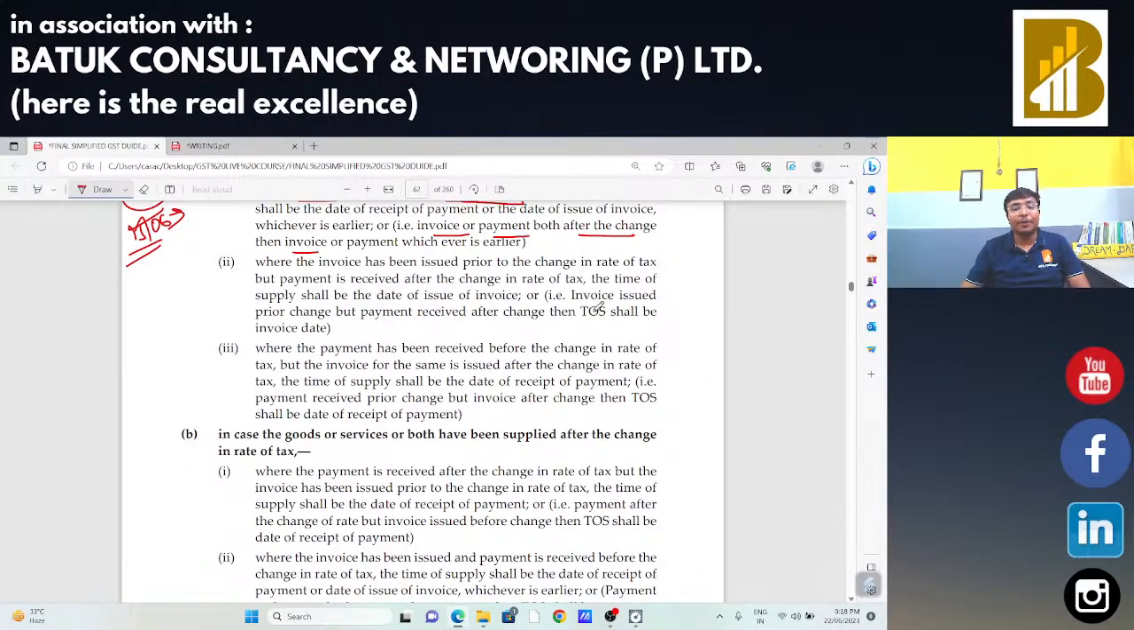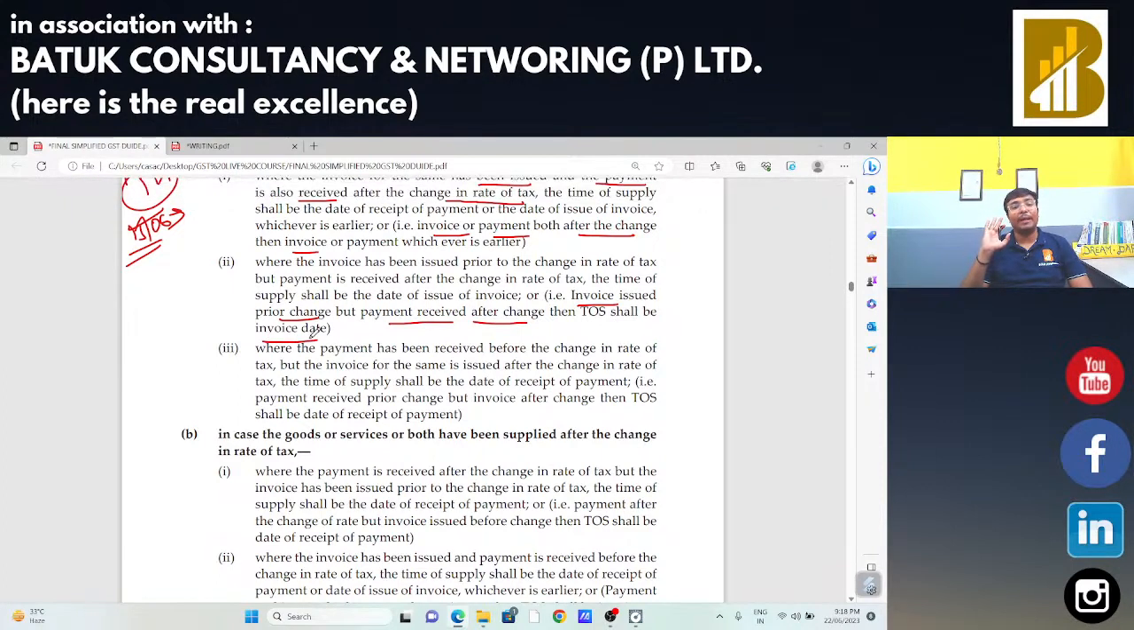Okay, now next scenario. Invoice issued prior to change in rate, but payment received after the change in rate. In that case, your invoice date will be treated as your time of supply.